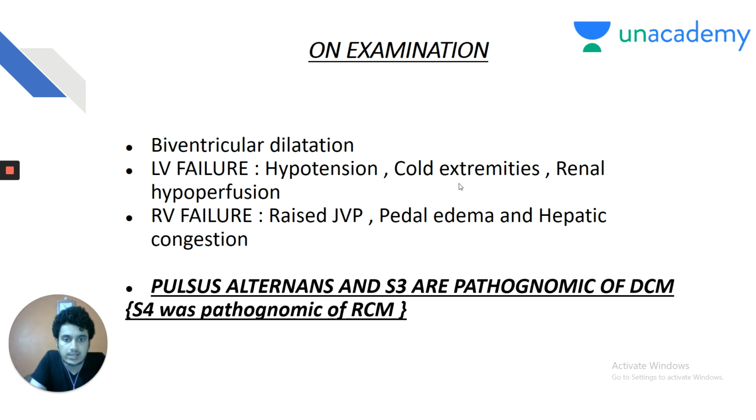Pulsus alternans and S3. S3 is due to increased blood flow in the early diastolic phase of ventricular filling. All these are pathognomonic of dilated cardiomyopathy. We saw that S4 was pathognomonic of restrictive cardiomyopathy. So pulsus alternans, the pulse alternating between high amplitude and low amplitude, is the pathognomonic feature of dilated cardiomyopathy.